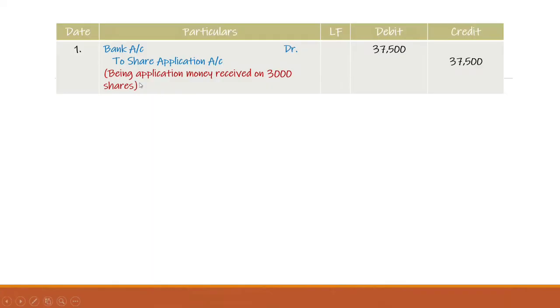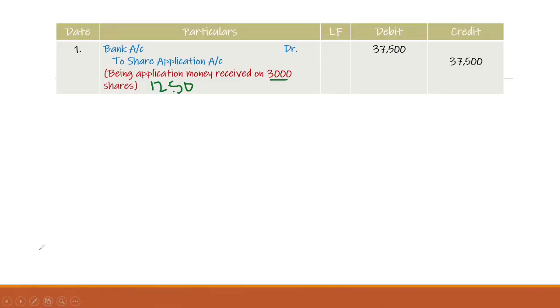This is the first entry for money received in the application stage. So bank account debtor to share application account, which is nothing but 37,500. How 37,500? Because the company is receiving applications for 3,000 shares of how much each? It is 12 rupee 50 paise each. So for that we have received 12 rupee 50 paise.